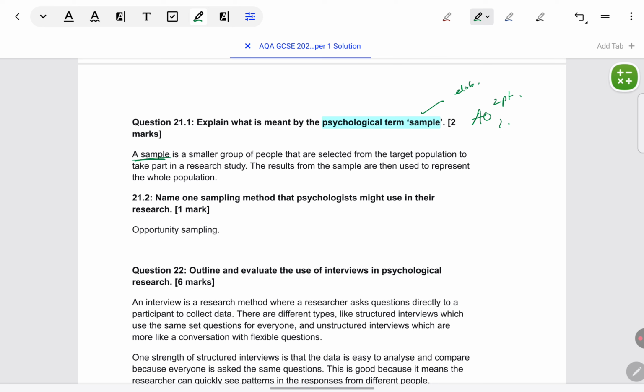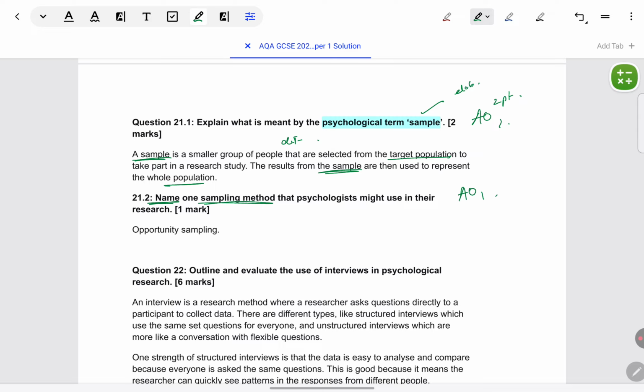So definition wise, sample is a group of people that are selected from the population. Elaboration wise, you can say why it is important to use a sample so that the population can be represented and we can apply results to them. Alternatively, you could give an example, like let's say in Murdoch's study or in the Gilchrist study, this was the sample.